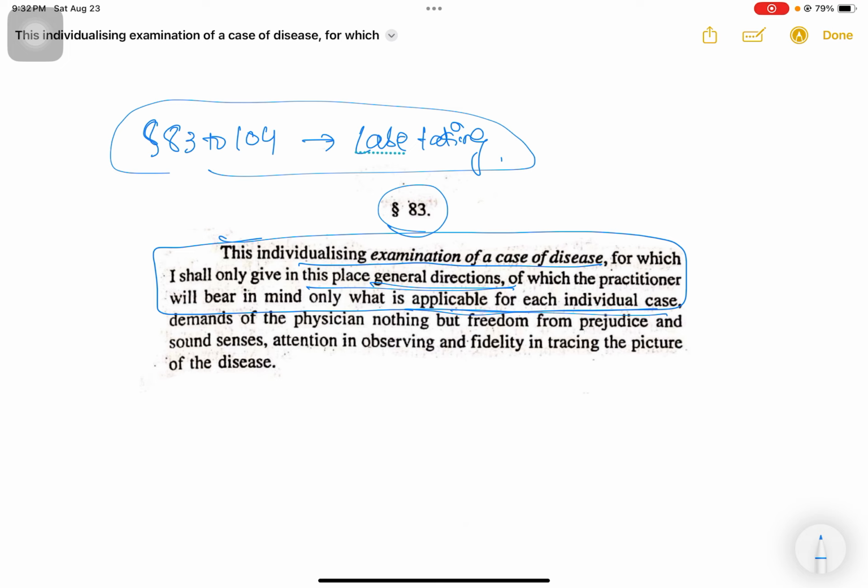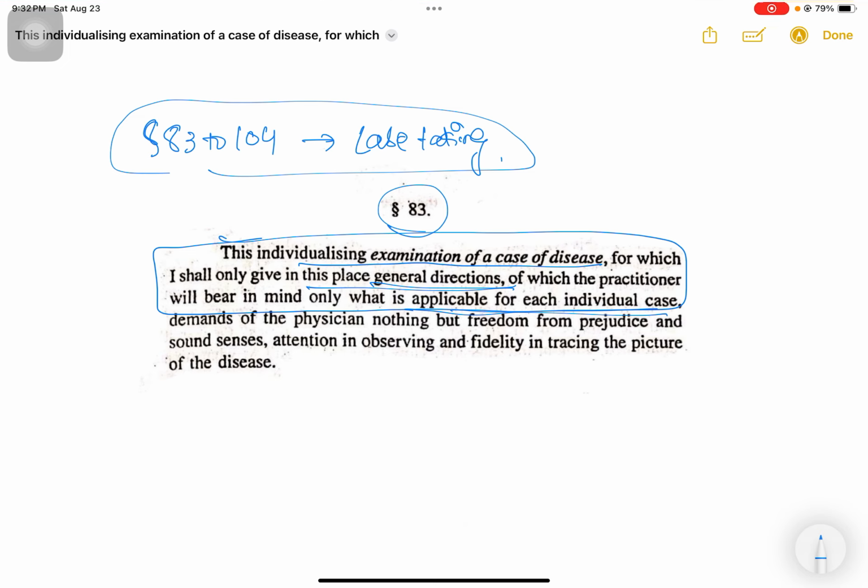So he defines case taking as an individualizing examination of a case of a disease. Here we see that according to the concept of disease in homeopathy, even if two persons are suffering from the same disease diagnosis of typhoid, our questions to each patient will be tailor-made, will be individualized, and the remedies that we will be prescribing for two patients with the same disease diagnosis are going to be different.